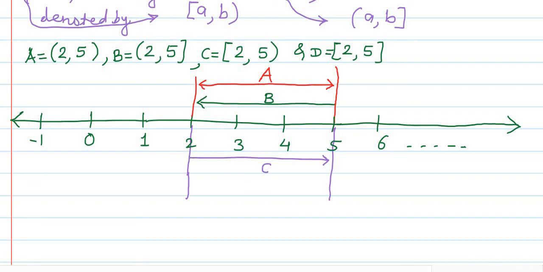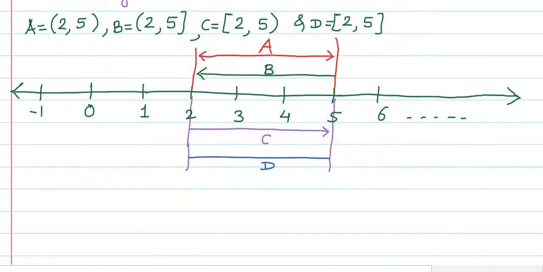And finally, the fourth one is the closed interval 2 to 5. This fourth set I am showing by this dark blue colored line. This is our set D. Like such we have the sets A, B, C and D.